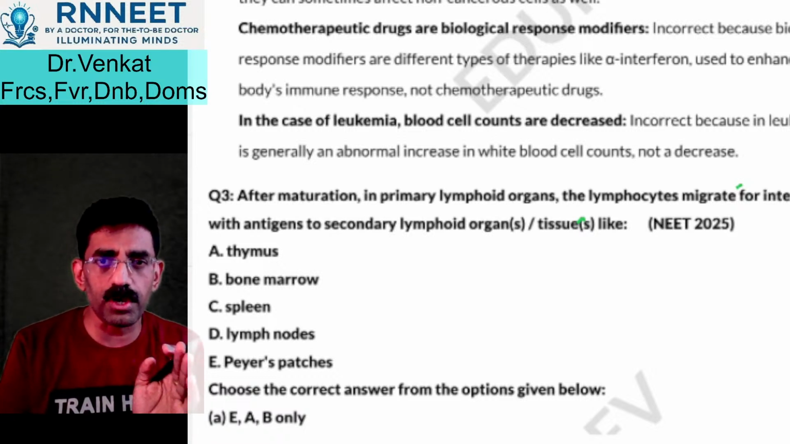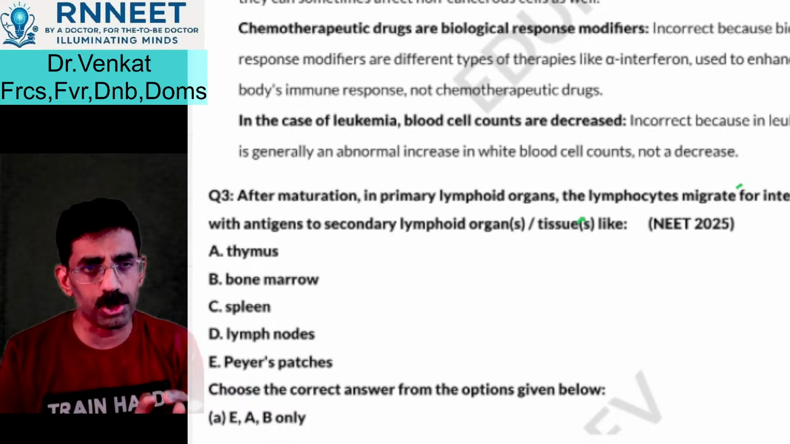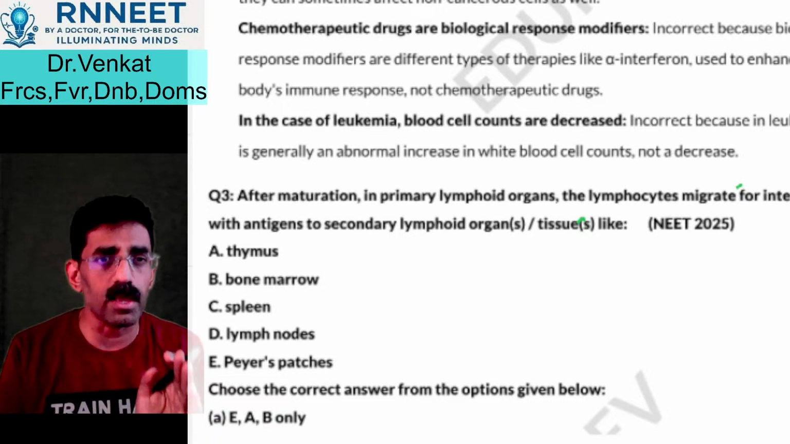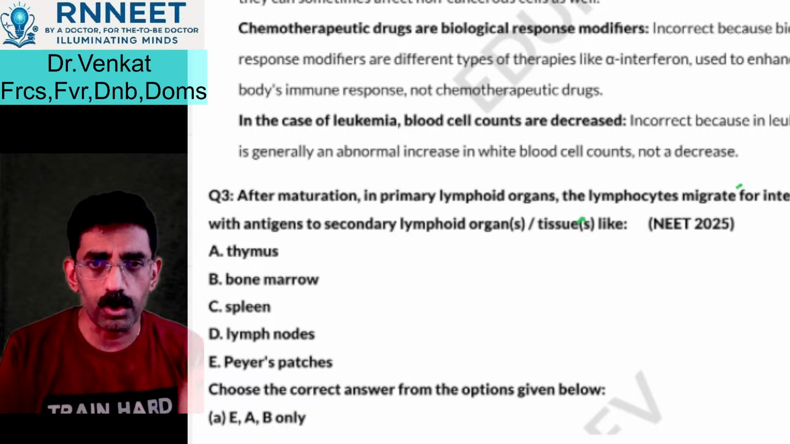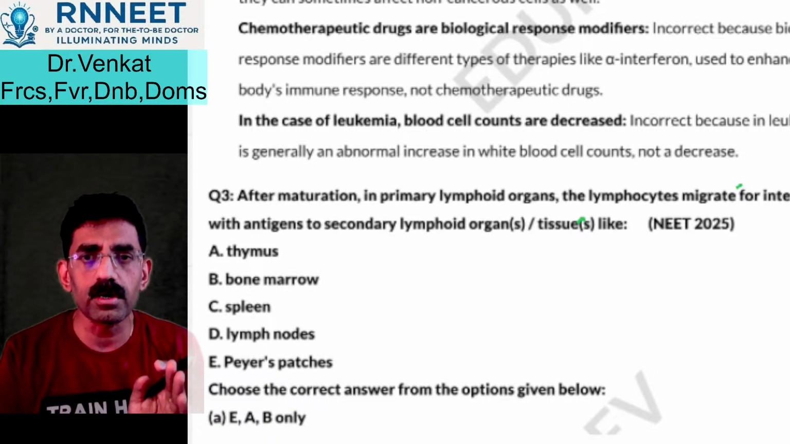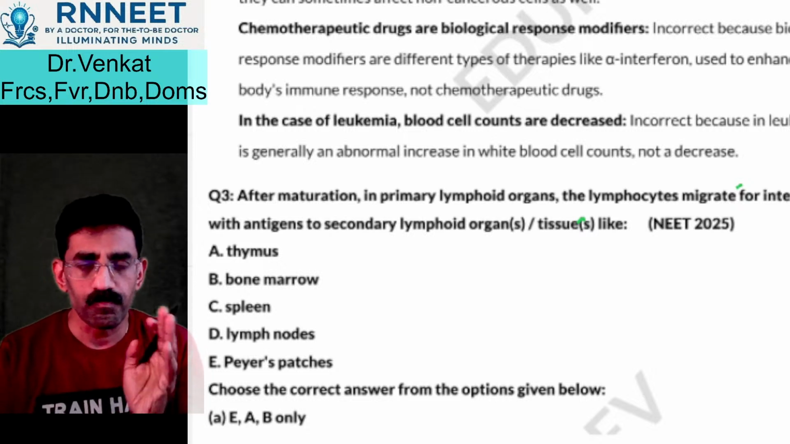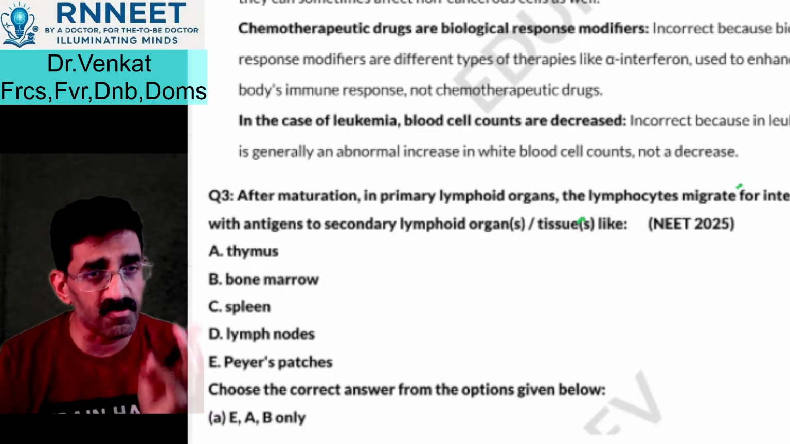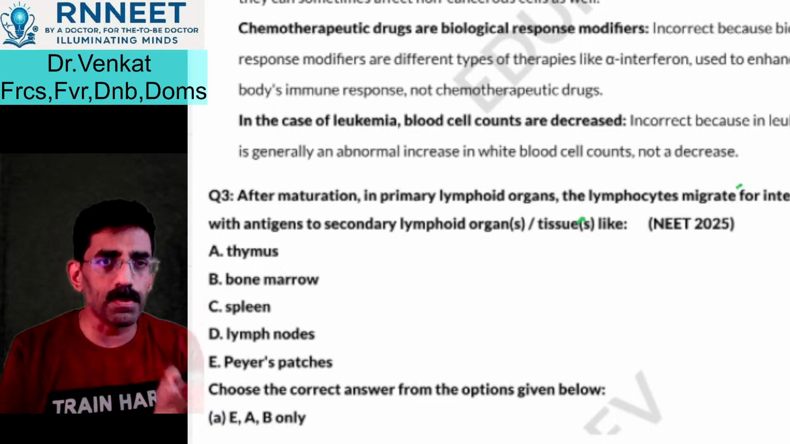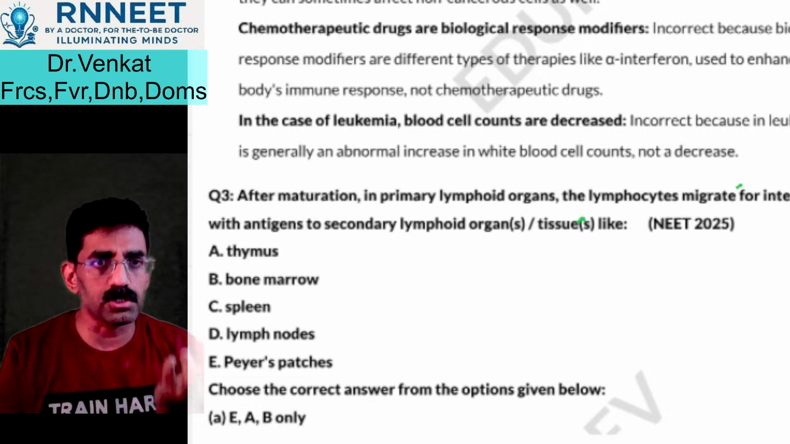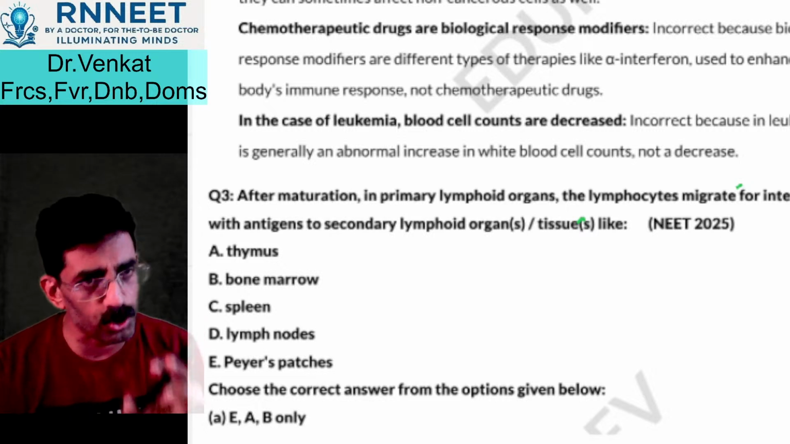So basically you need to know what the primary lymphoid tissues are. The primary lymphoid tissue is typically the bone marrow. Bone marrow is a primary lymphoid tissue, right? Then which else is a primary lymphoid tissue where lymphocytes are formed? Typically the thymus. The thymus is another important organ which is a primary lymphoid tissue.